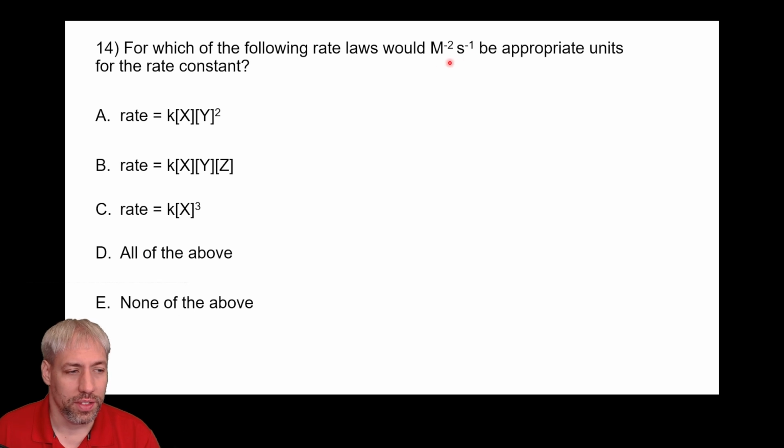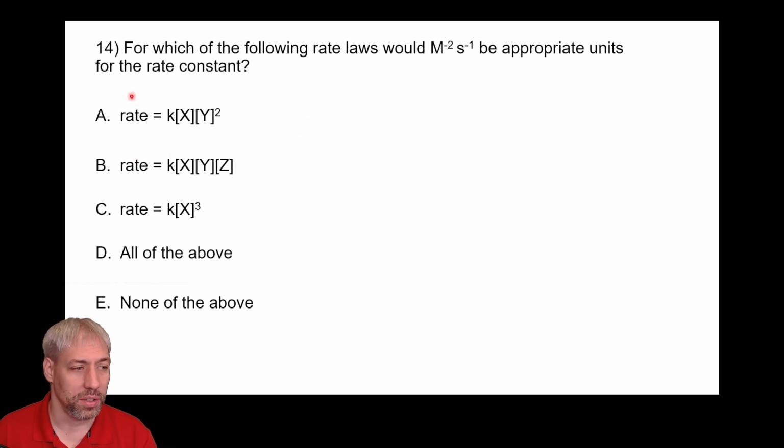So this is the units for a third order reaction. How do we know that? Well, we know the units on rate are always molarity per second, right? M on top of S. And so we need the stuff on this side to cancel out, so it gives us that M over S. The only way to do that is if we have molarity to the minus 2 here on the K, we need the molarity 3. And so in all three of these cases, molarity times molarity squared gives us molarity to the third, molarity to the third, molarity to the third, which means we need 2 molarities down here to cancel with those molarities to give us overall molarity per second equals to rate. And so all three of these are actually correct answers because that algebra cancels out.